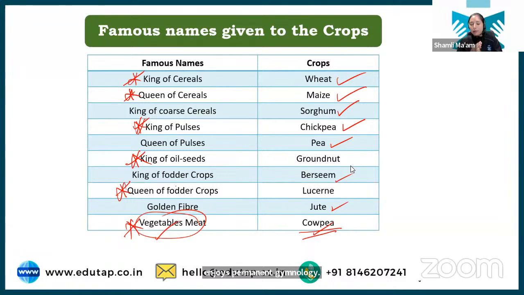From the types of crops, from a few bases of classification, they can ask you examples, like all I have mentioned in the previous slide: C4 plant examples, annual and biennial examples. But the rest they will mostly ask you regarding the concept, like what is an augment crop, what is a supplementary crop, what is a smother crop, likewise they will ask you.